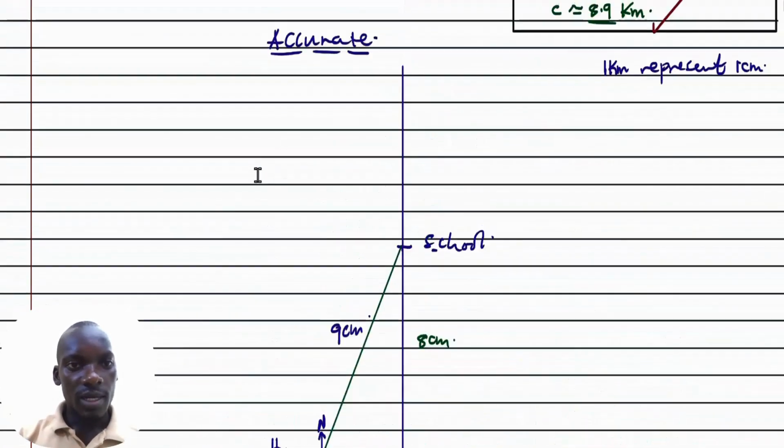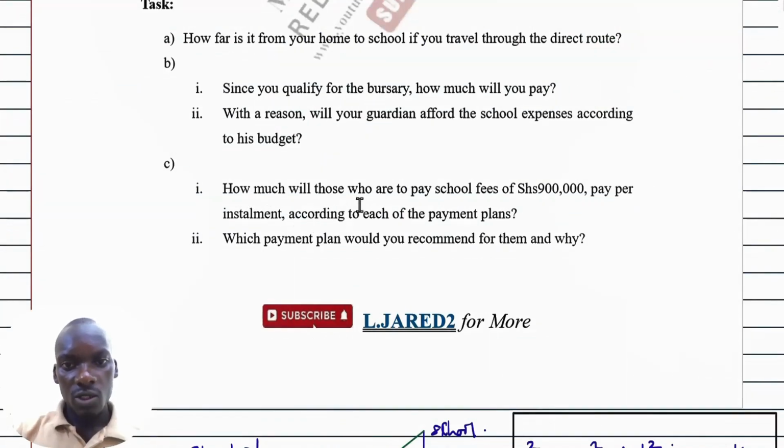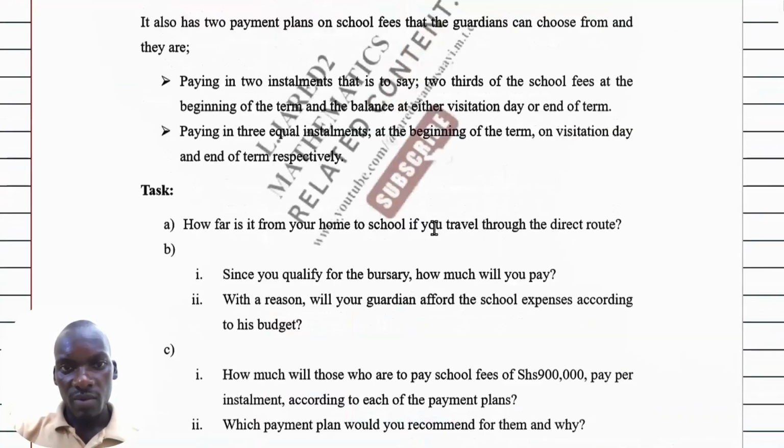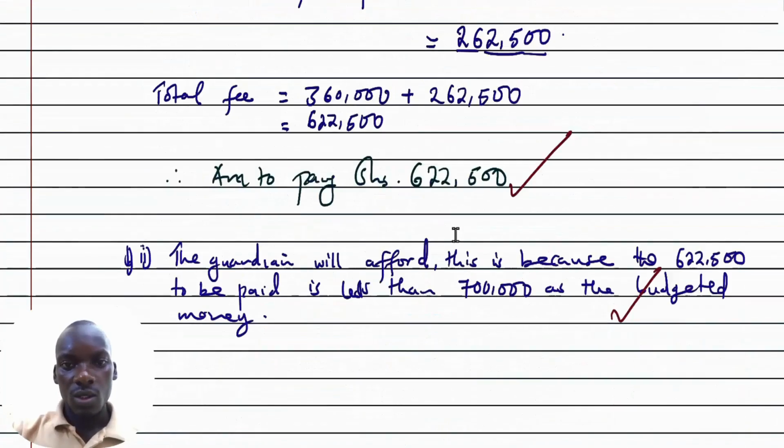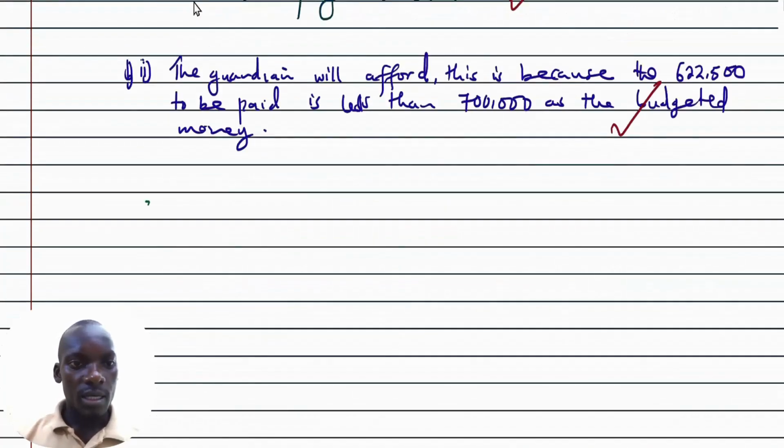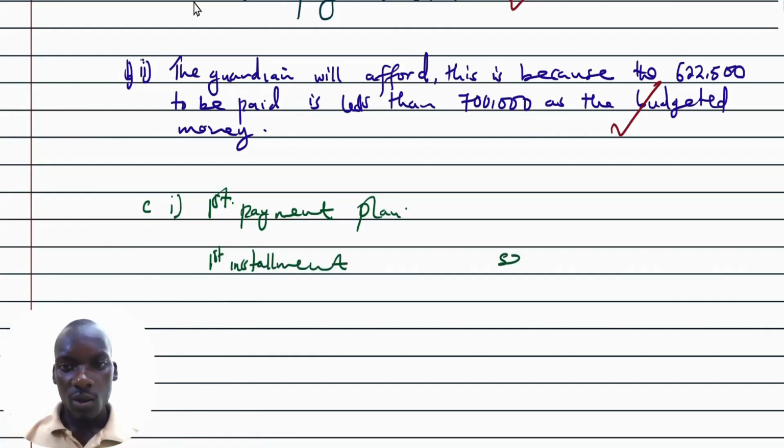We can now proceed to part C. How much will those who are to pay school fees pay per installment according to each payment plan? We have two payment plans. The first one, paying in 2 installments, that is to say 2/3 of the school fees at the beginning of the term and the balance at either the visitation day or end of term. So this is part C, Roman numeral 1. We can talk of the first payment plan, to be paid in 2 installments, so we are going to have the first installment and then the second installment.